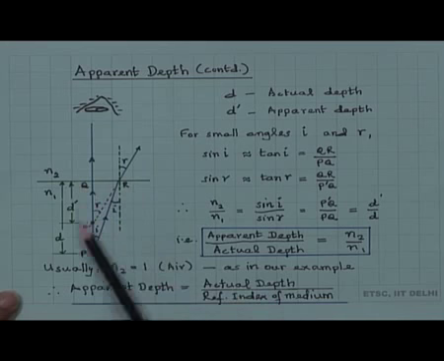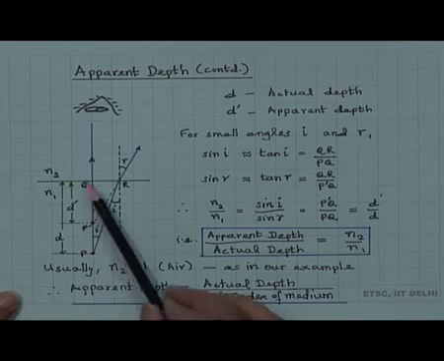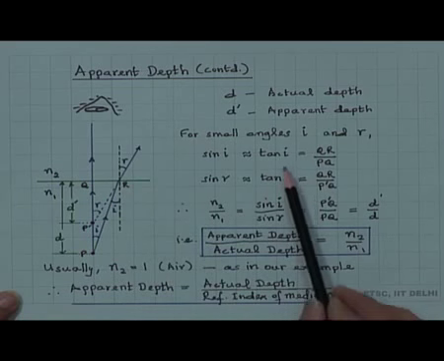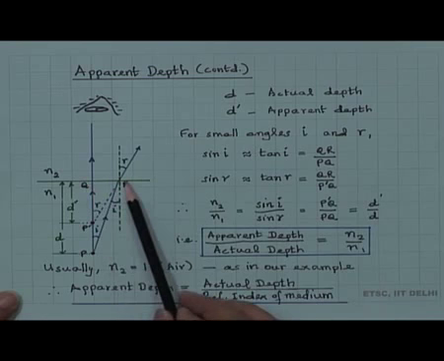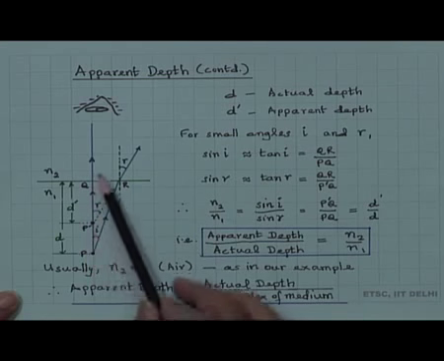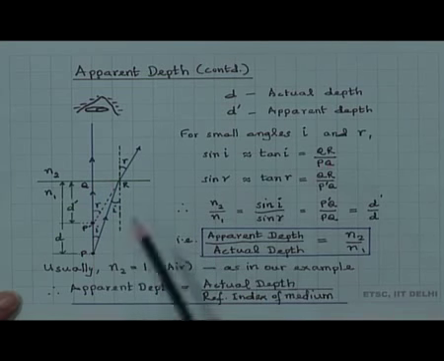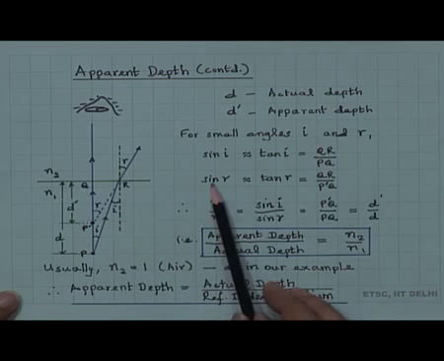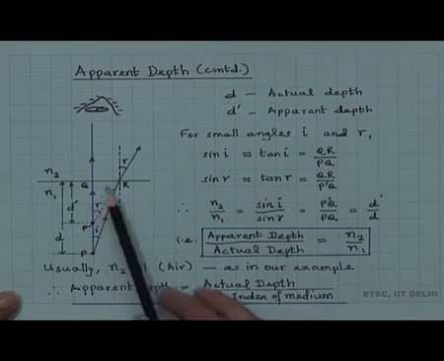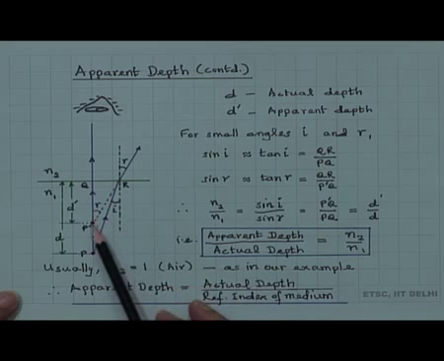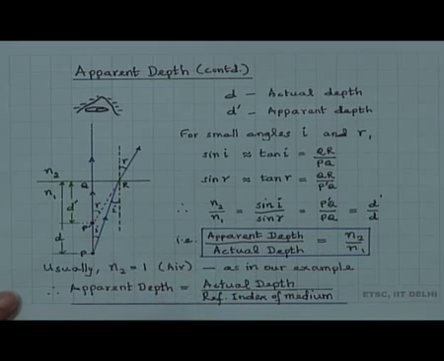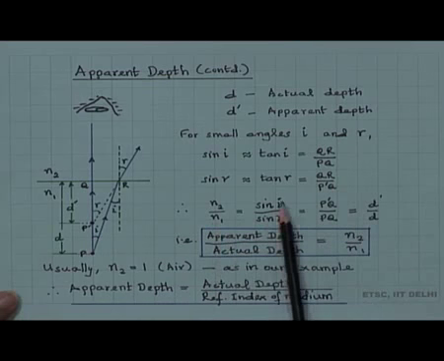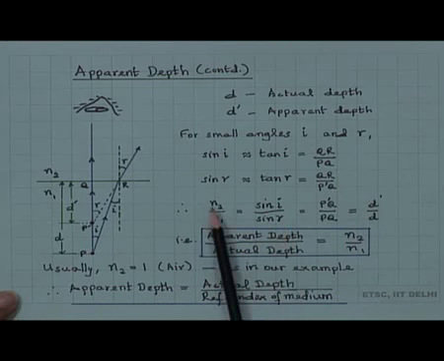From this triangle PQR, tan i is QR divided by PQ, this length PQ. And similarly, sin r nearly equal to tan r is equal to QR divided by P'Q, this length.